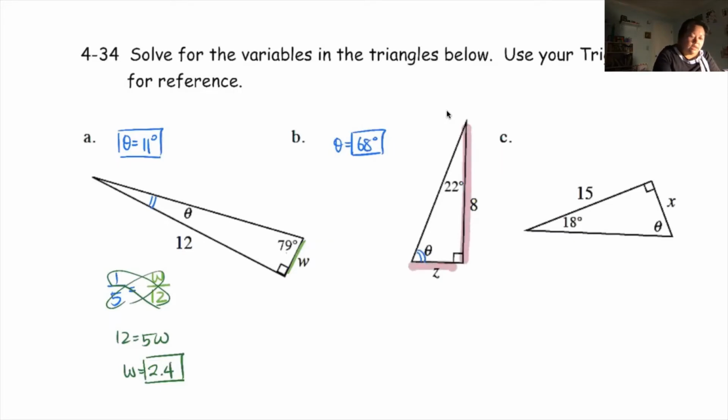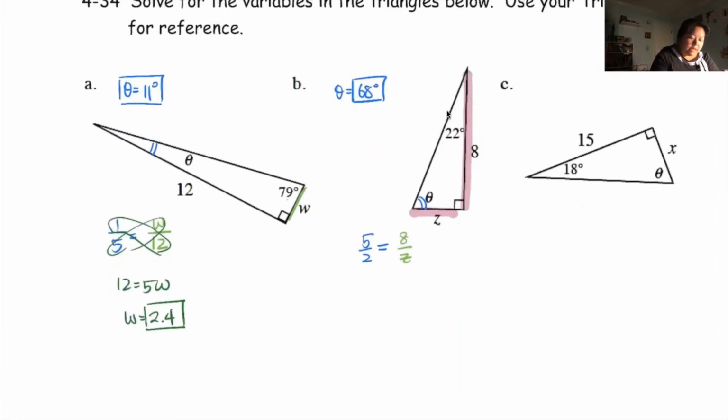8 over z. Okay, so then I look at my chart, 68 degrees, the ratio is 5 over 2, so 5 over 2 is equal to, the problem here, I have 8 over z. Okay, all right, there's no multiplication to do here, so I'm just going to cross multiply again. I have 5z equals 2 times 8, 5z equals 16, z, so if I divide by 5 on both sides, I get 3.2. Z is equal to 3.2, okay?